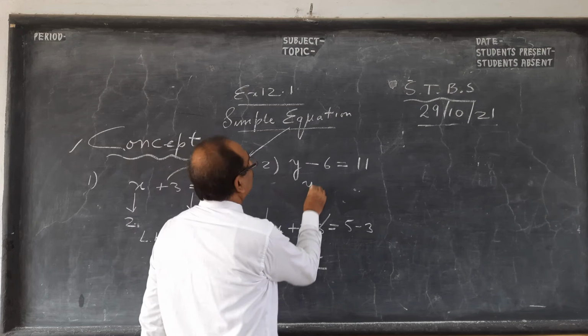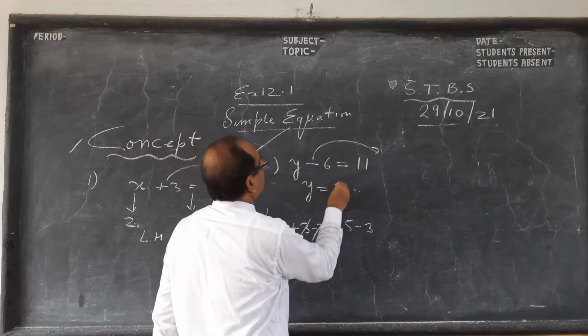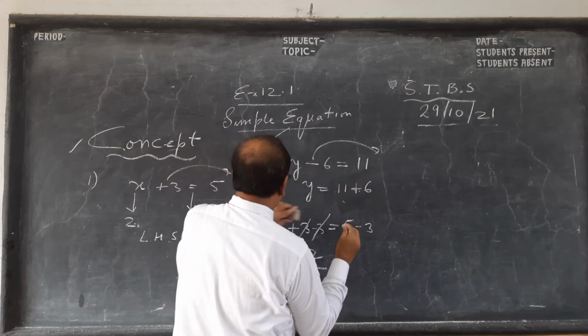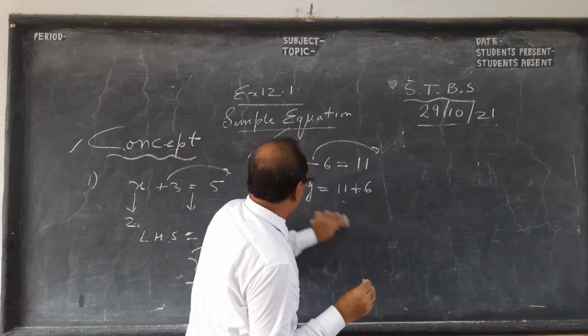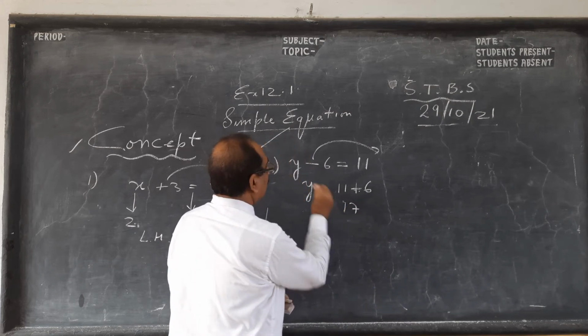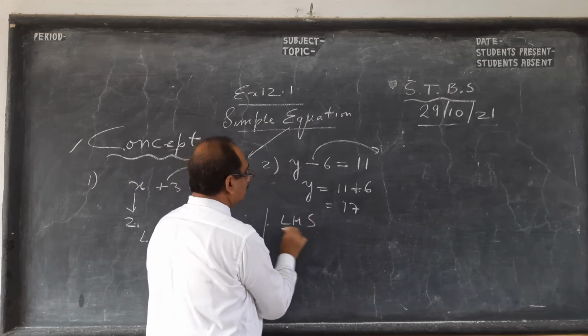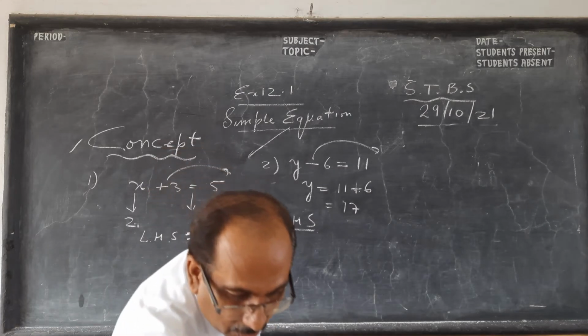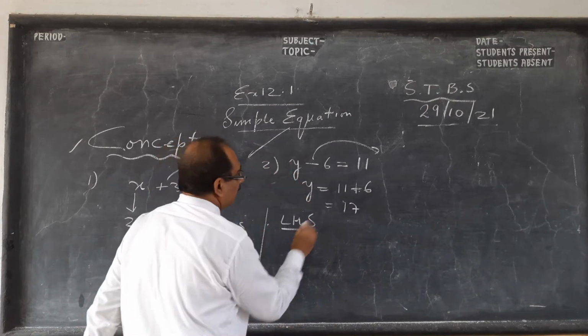So the shortcut method is: when minus goes to that side, it becomes plus. This is called transposing. Okay, so the answer is 17. So what will happen on the left side, boys? This is how my teacher taught me to verify. This is very important in our time.